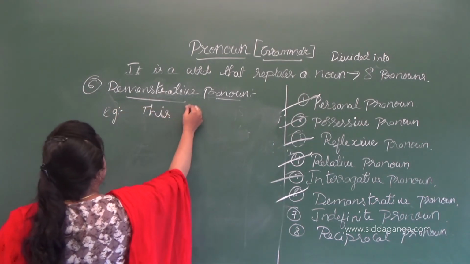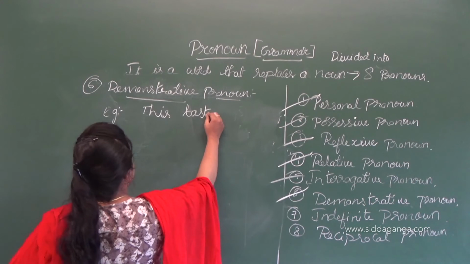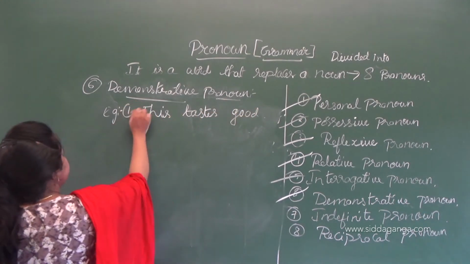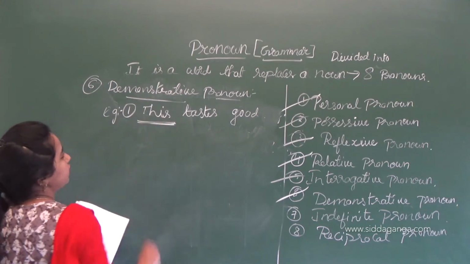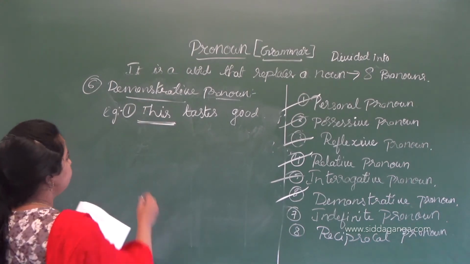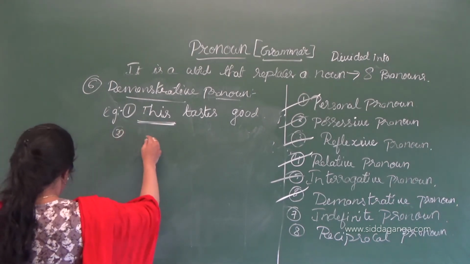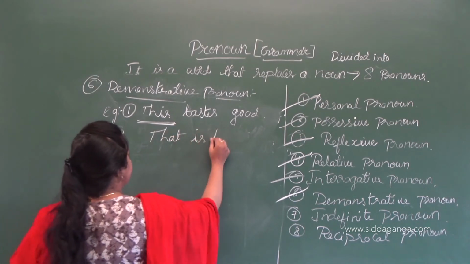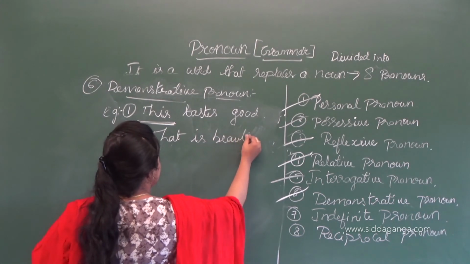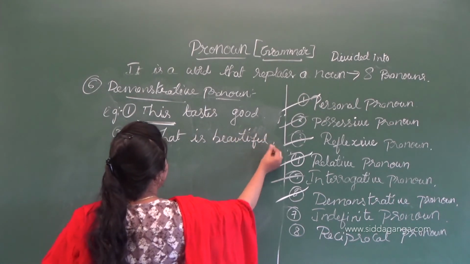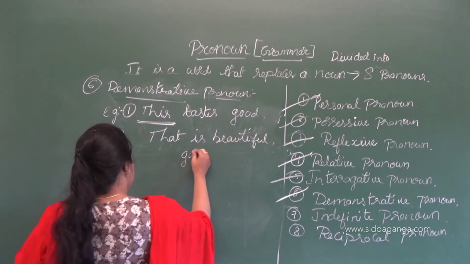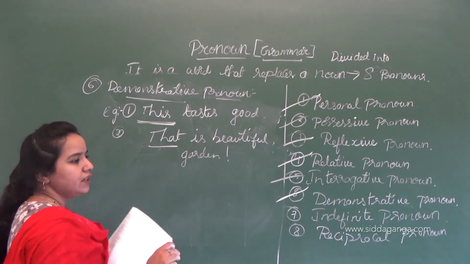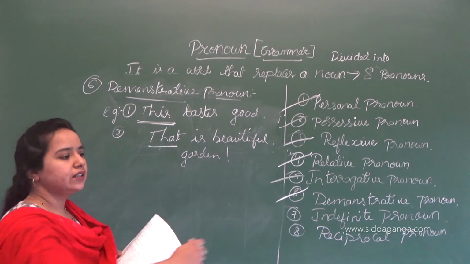This tastes good. This tastes good. So something which is near and singular is called a demonstrative pronoun. Then, that is beautiful. That is a beautiful flower or a beautiful garden. So that means it is singular and far.